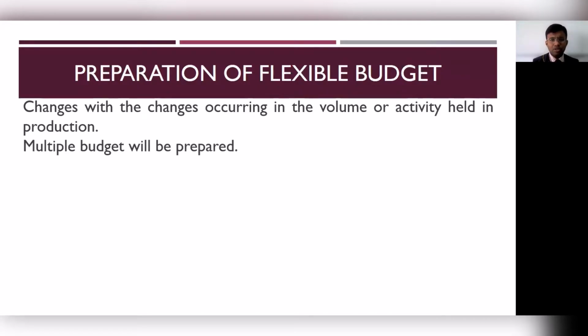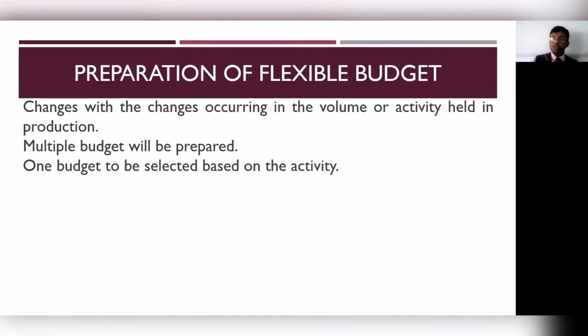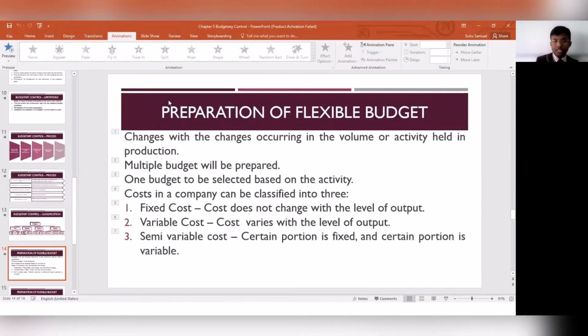Now, in a flexible budget, multiple budgets will get prepared. In the back end, the management would line up multiple budgets, and depending on the real-time circumstances, they will end up adopting one of the budgets. The management of the business will select a suitable budget based on the need or circumstance of the organization.